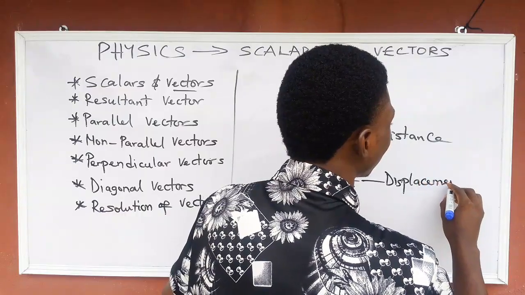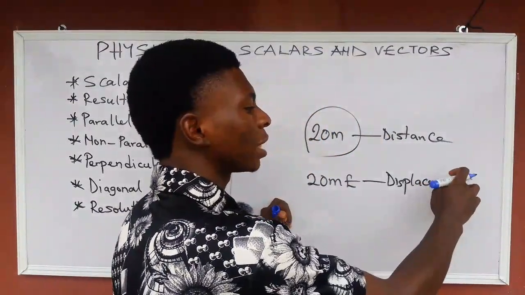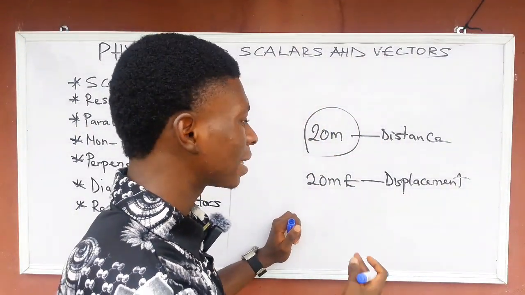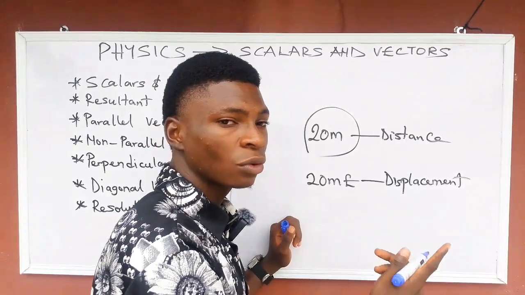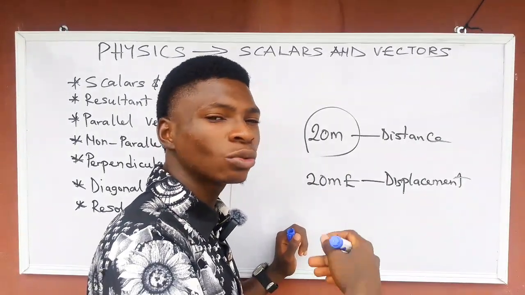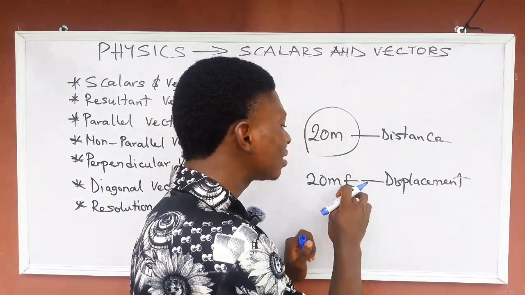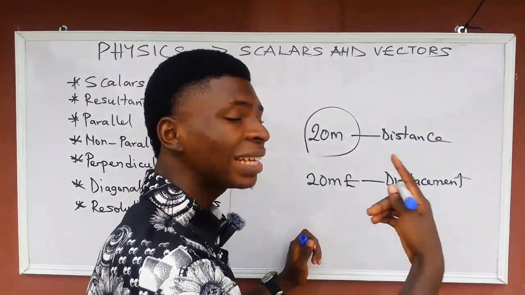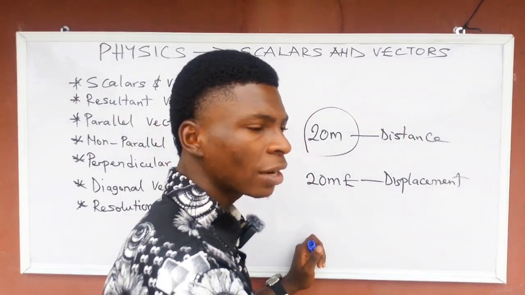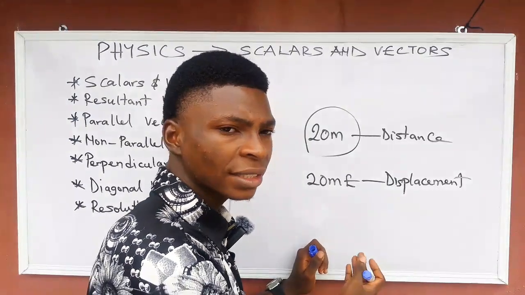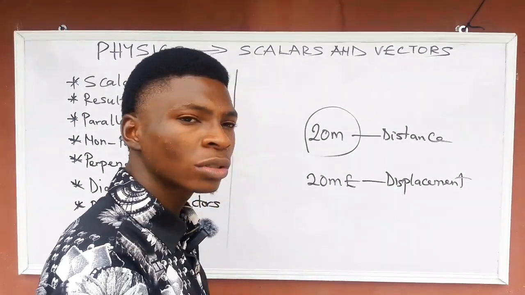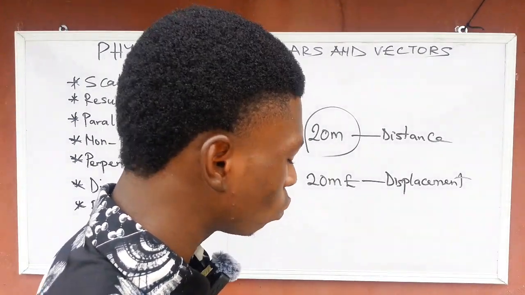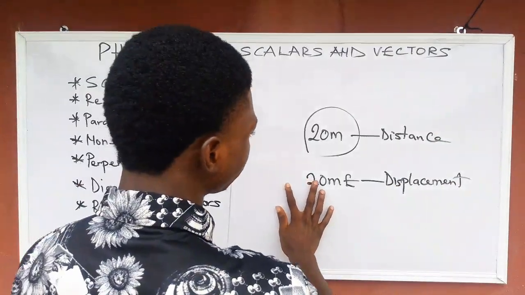There's no way you specify displacement without specifying the direction. For those of you that are writing WAEC, if they ask you to calculate displacement, don't just write the magnitude. You must specify the direction, whether north, east, west, or south, to get a complete answer.